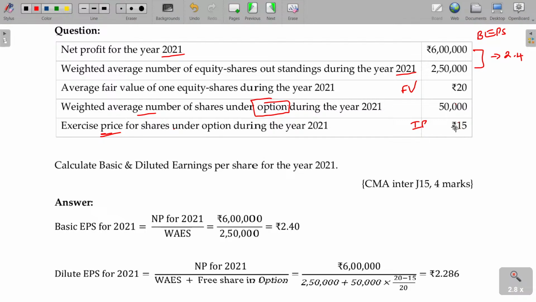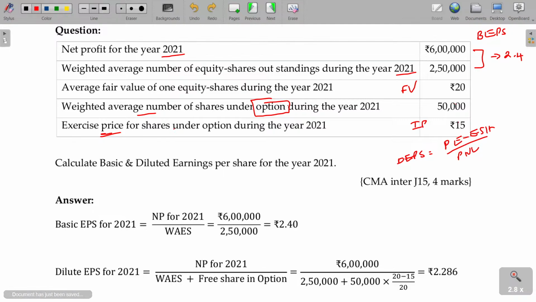So for diluted EPS, the potential earnings available to the equity shareholders are divided by the potential weighted average equity share capital. In the numerator, there will not be any change because you are issuing at a discount. In the denominator, already you have 2.5 lakhs.